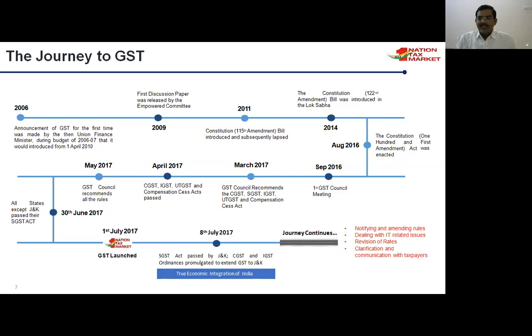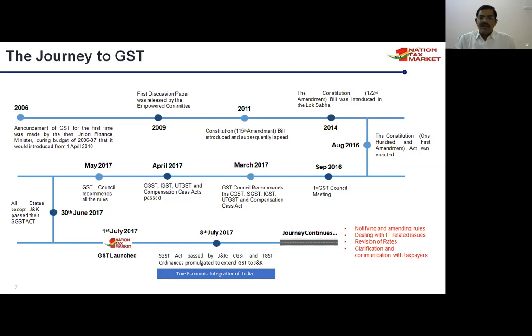Before the first GST Council met on 1st September 2016, many empowered committees met and discussed for many hours at ministerial level, officers level, and subordinate level.